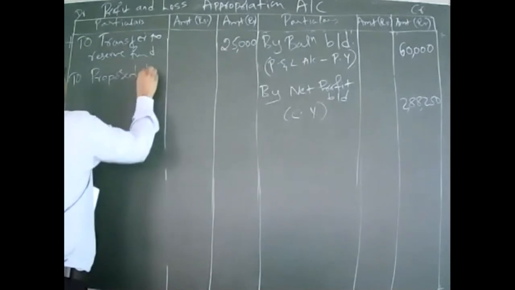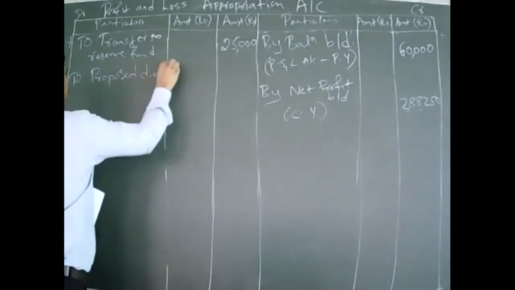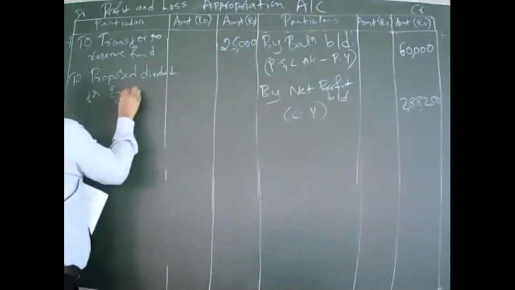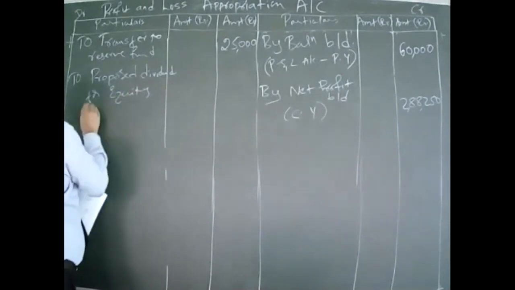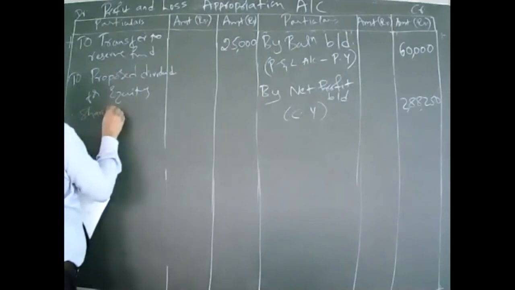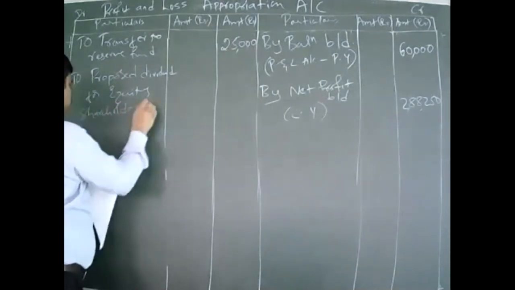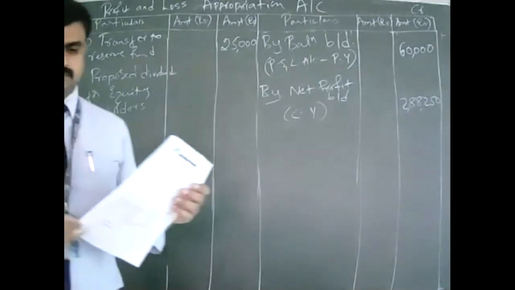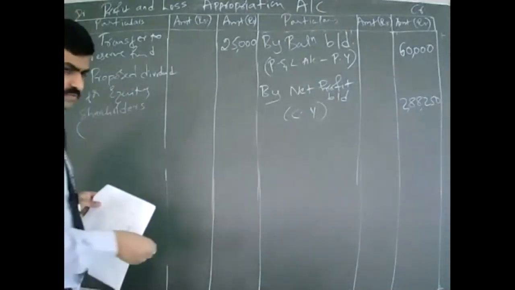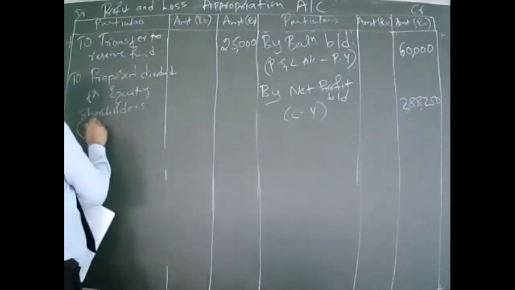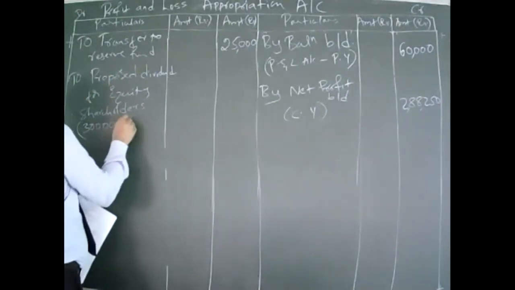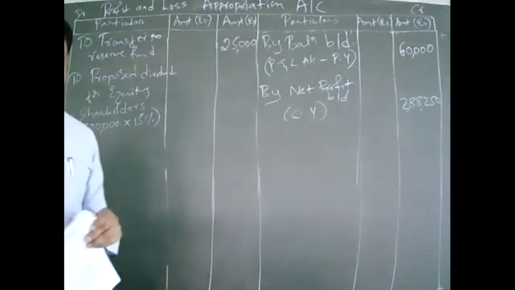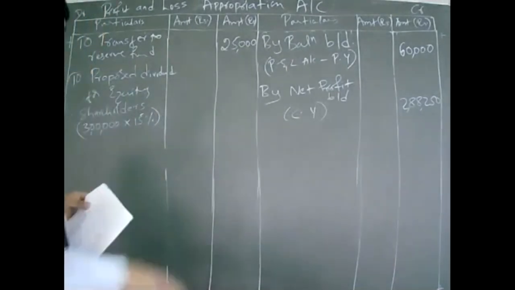Write: proposed dividend for equity shareholders. How much is equity share capital? 3 lakhs. So on 3 lakhs, you calculate 15%: 45,000.